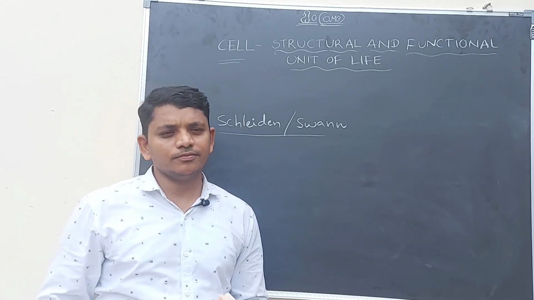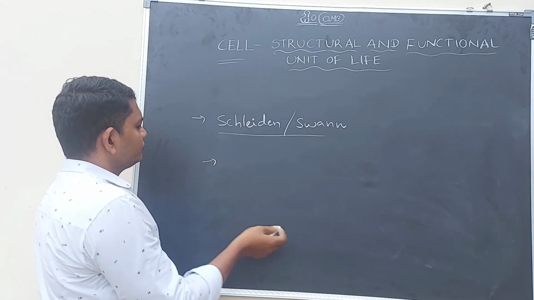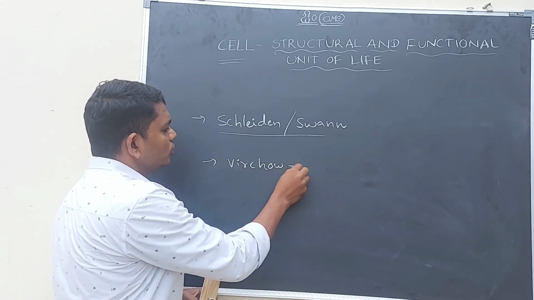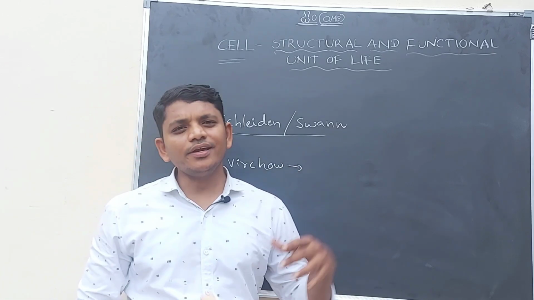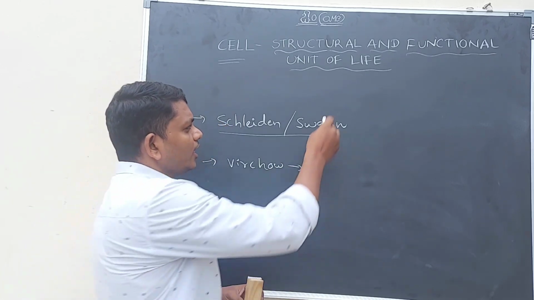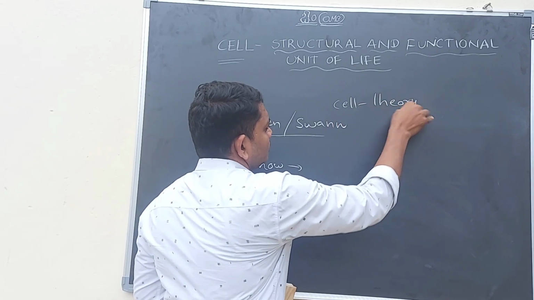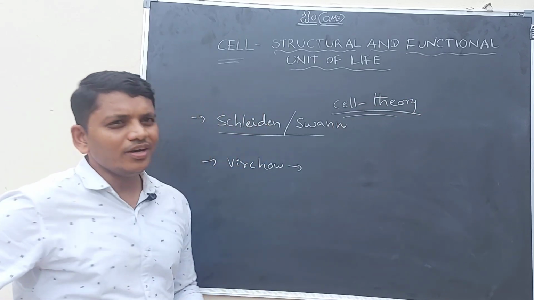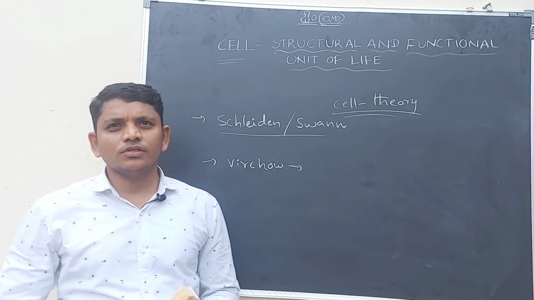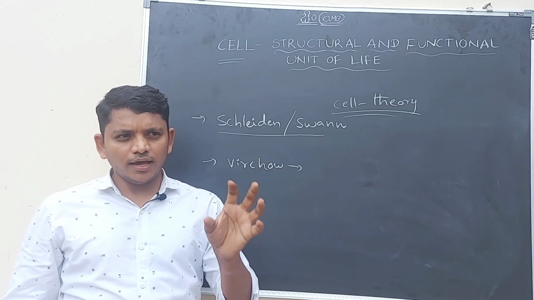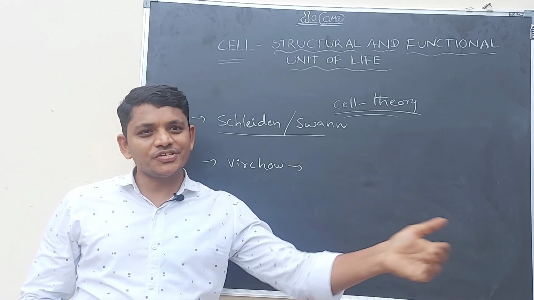After a few years, Virchow, the scientist, expanded the cell theory again. What is his expansion? He said that all the cells are coming from pre-existing cells.